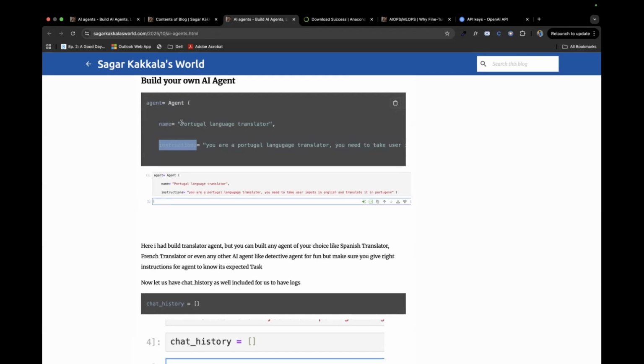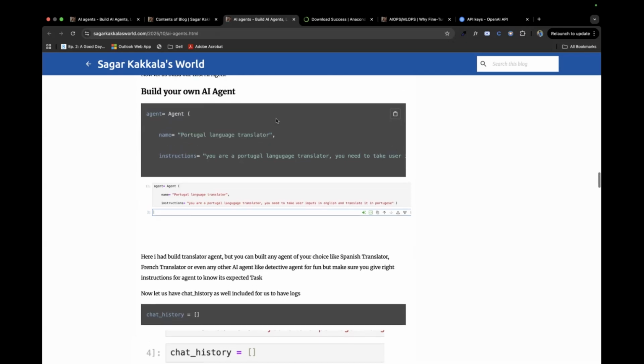When we went through prompt engineering we heard this: you could say be my resume creator, or be my digital marketing assistant, or anything. But to make things simpler, I said you're a Portuguese language translator, and instructions must be clear. It says: you are a Portuguese language translator. You need to take user inputs in English and translate them into Portuguese.